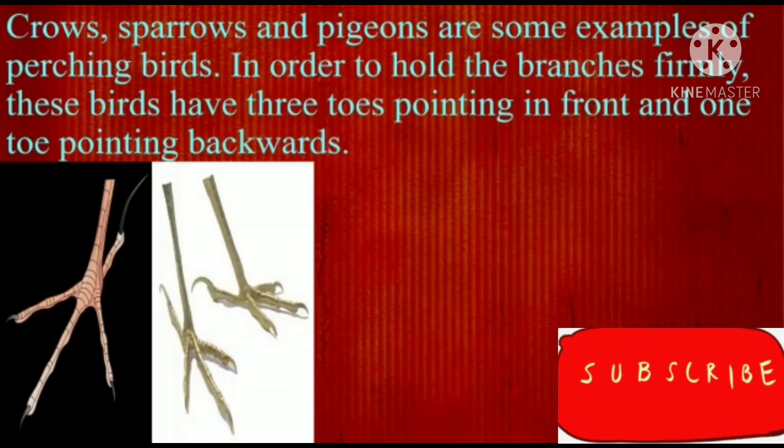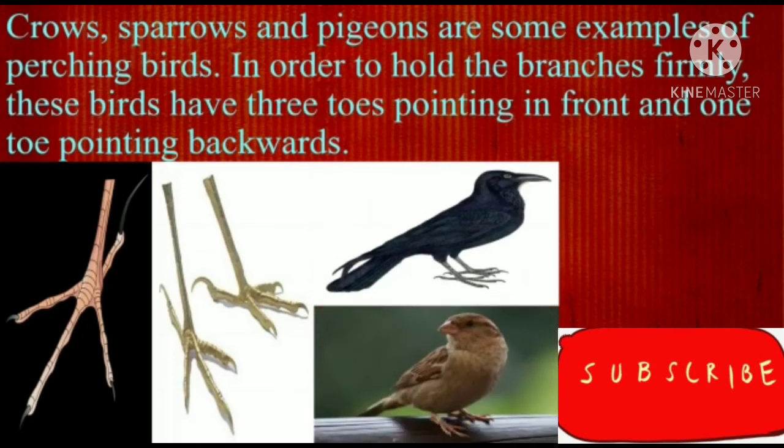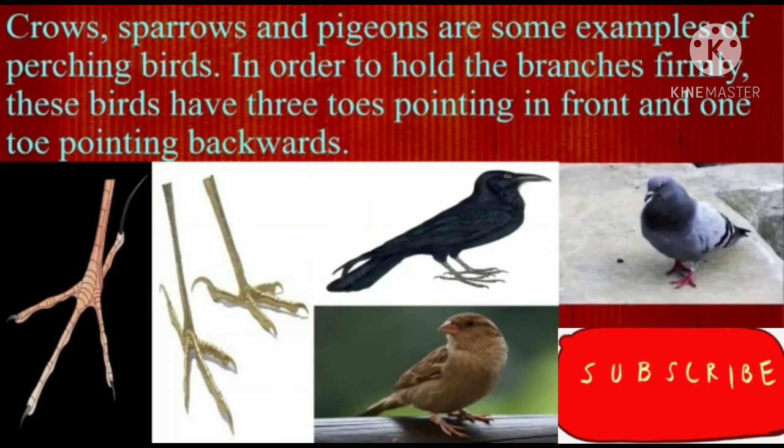In order to hold the branches firmly, these birds have 3 toes pointing in front and 1 toe pointing backwards. Children, important, pay attention now. See in the image: 3 toes are pointing to the front side and 1 toe is pointing behind. This is the perfect example of a perching bird. Crows, sparrows and pigeons have the same type of feet and claws.